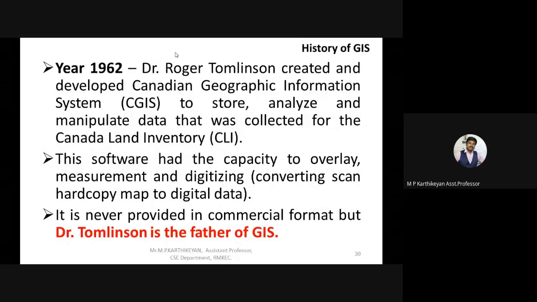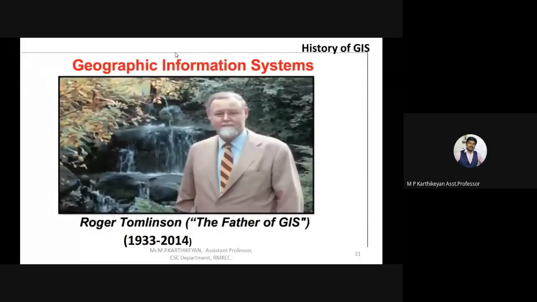It was developed as the Canadian Geographic Information System, CGIS, to store, analyze, and manipulate the data that was collected for the Canada Land Inventory. This is what I'm saying. So this is how GIS came into action in 1962.